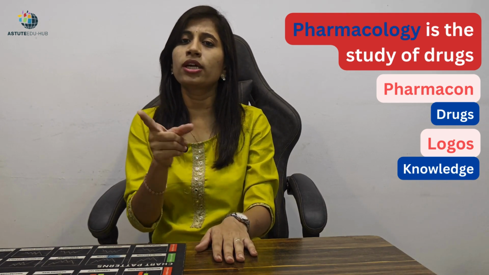Basically, pharmacology consists of two main branches. So what are the two main branches of pharmacology? It comprises one, pharmacokinetics, and two, pharmacodynamics. First of all, we will study what exactly pharmacokinetics is and what exactly pharmacodynamics is.